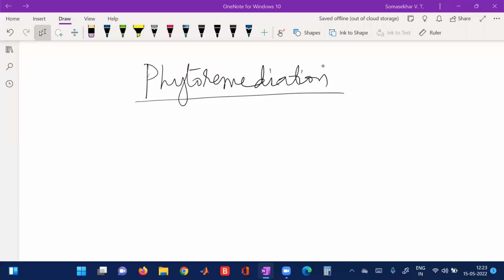So today's topic is phytoremediation. All of you know, what is the meaning of remedy? Remedy means it is nothing but some treatment.